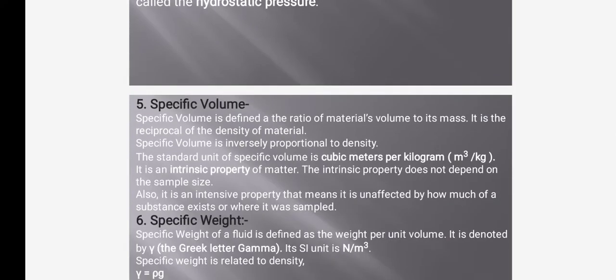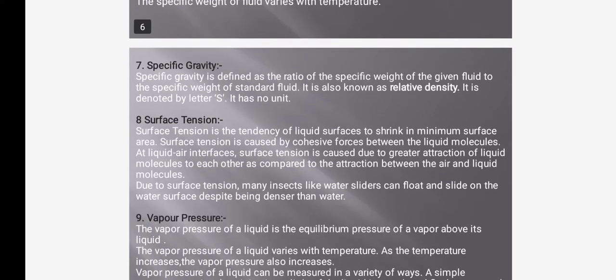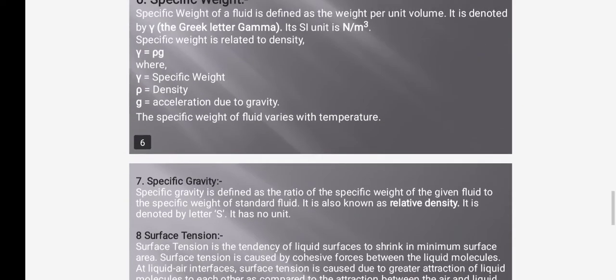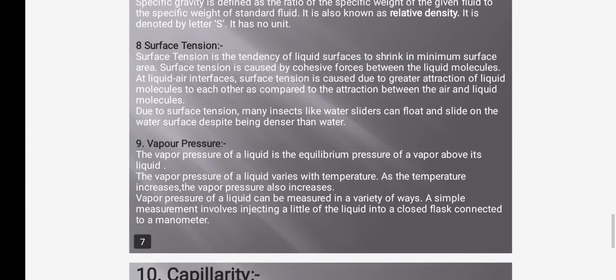Specific volume. Specific volume is defined as a ratio of the material's volume to its mass. It is the reciprocal of the density of material. Specific weight. Specific weight of a fluid is defined as the weight per unit volume and is denoted by γ. Specific gravity. Specific gravity is defined as the ratio of the specific weight of the given fluid to the specific weight.